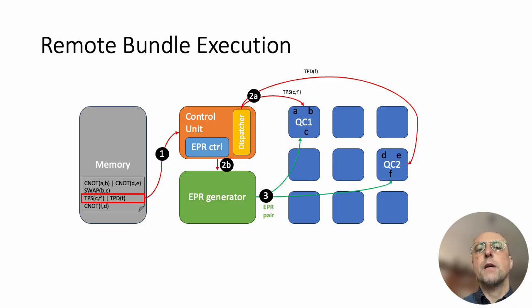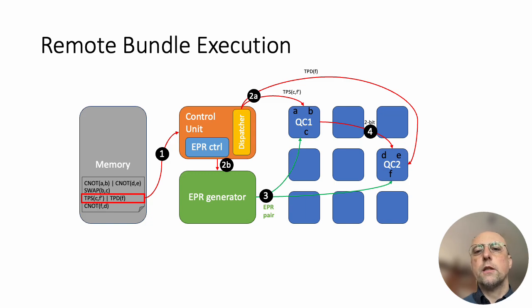Then the EPR pair is distributed to both QC1 and QC2. Then the local control unit of QC1 executes the preprocessing phase of the teleportation protocol and transmits the 2-bit classical information to QC2.